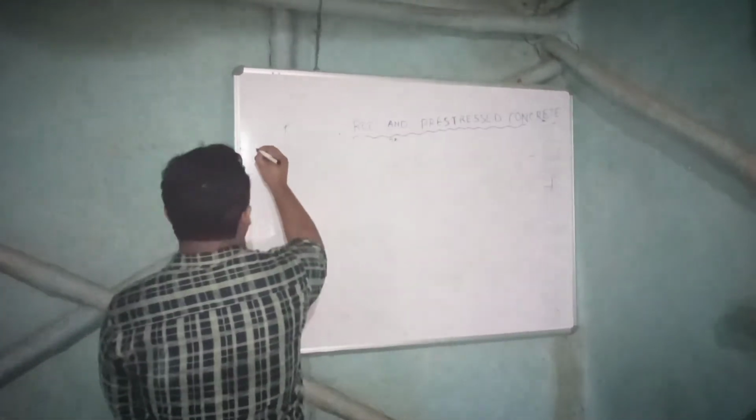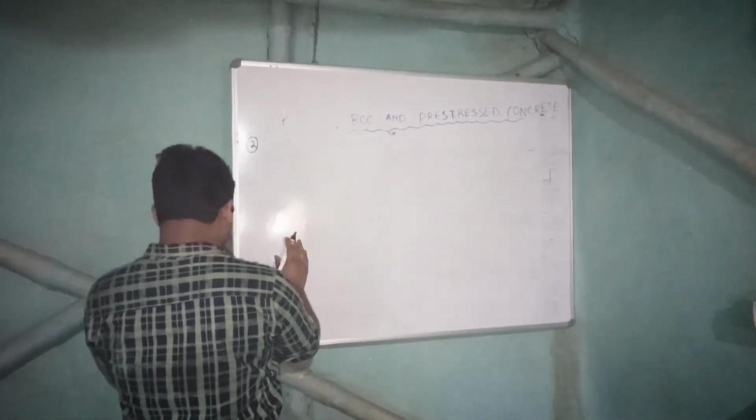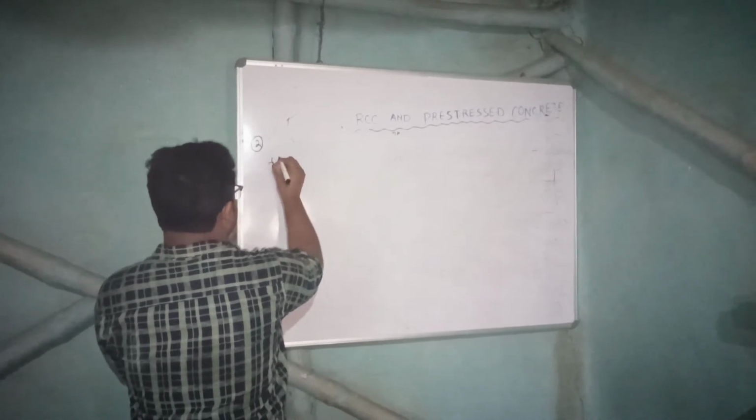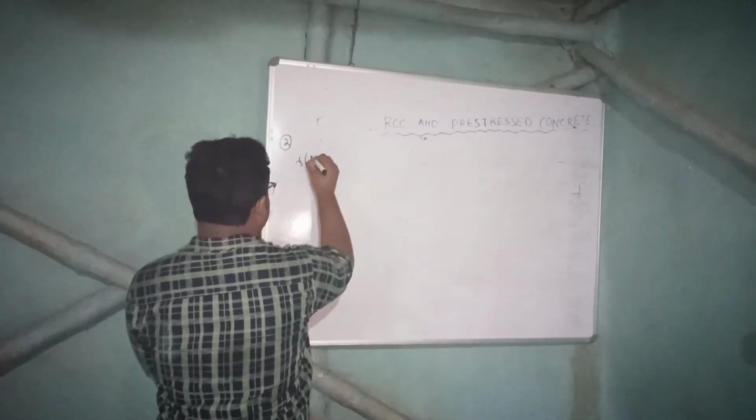Question number 2. I am just writing down the data. I am not writing the full question. I will elaborate it.